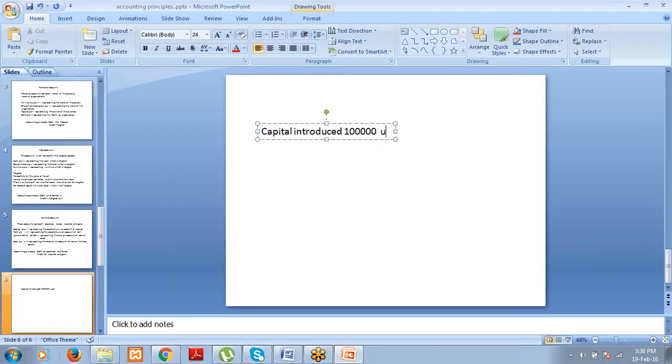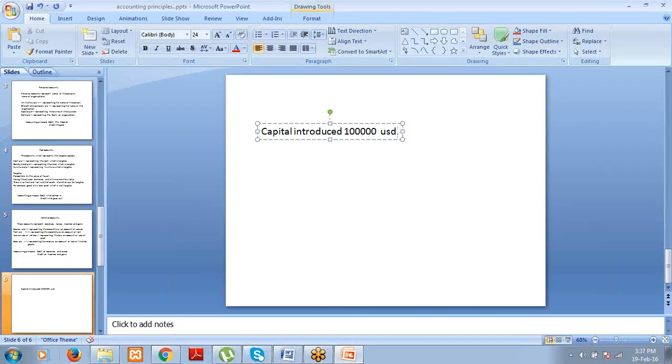So this is the business transaction. Then how to post the accounting entry here? In this business transaction, what are the main aspects? Number one, capital, right? Number two, cash. Capital will be introduced either in the form of cash, obviously, right?